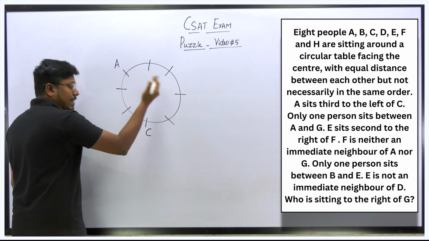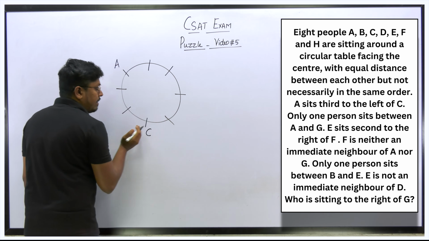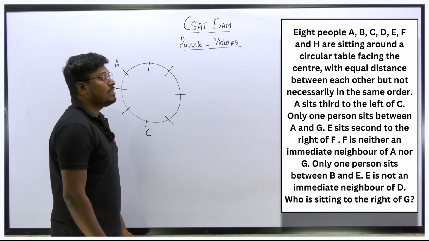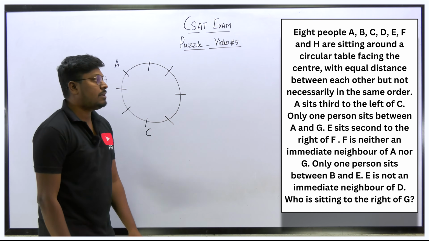Because all the persons are facing the center, definitely this will be right and this will be left hand side. So according to the first point, where A sits third to left of C, C's left hand side at a third place is where A is sitting.